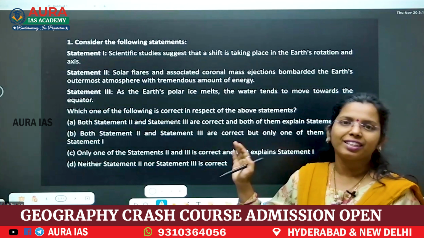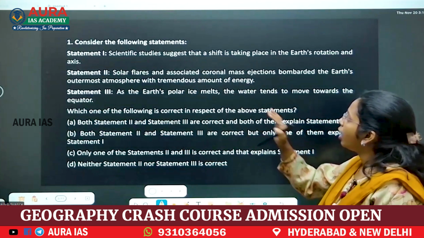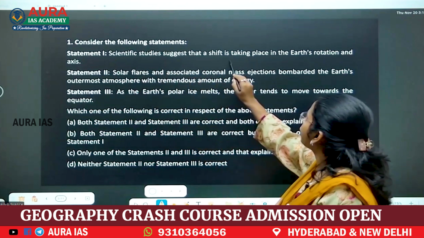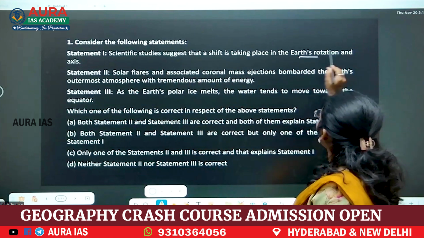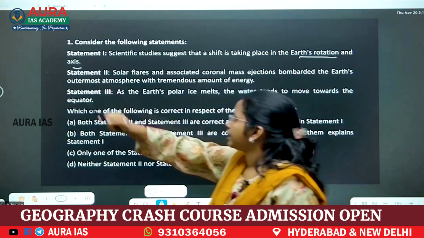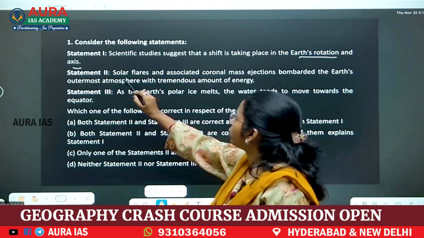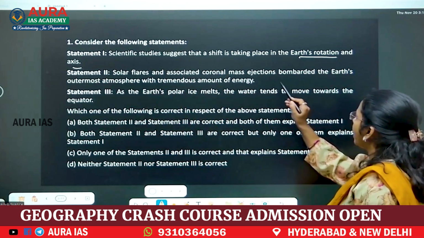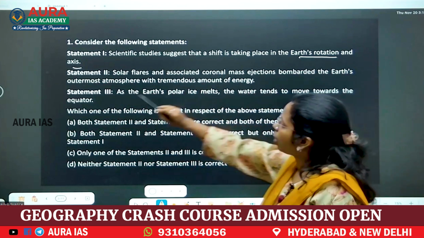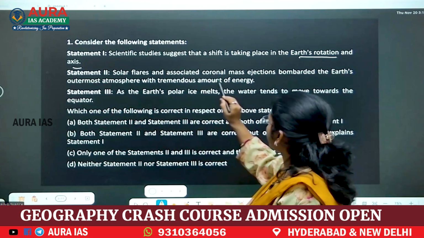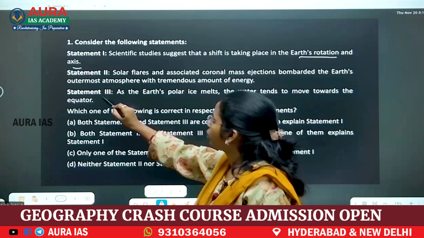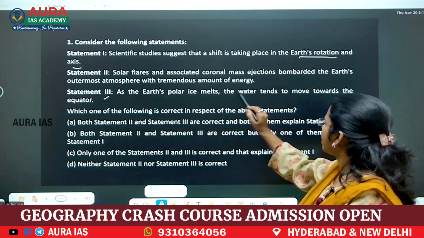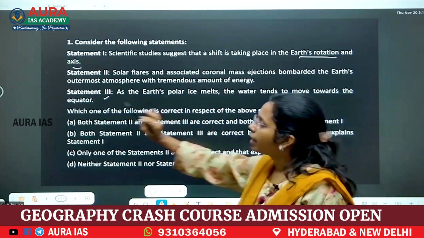Now, when you see geography prelims questions last year, they have asked little bit conceptual questions. First, we will start with physical geography PYQs. Now, when you see the first question: scientific studies suggest that a shift is taking place in the Earth's rotation and axis. Statement 2: solar flares and associated coronal mass ejections bombard the Earth's outermost atmosphere with a tremendous amount of energy. Statement 3: as the Earth's polar ice melts, the water tends to move towards the equator.